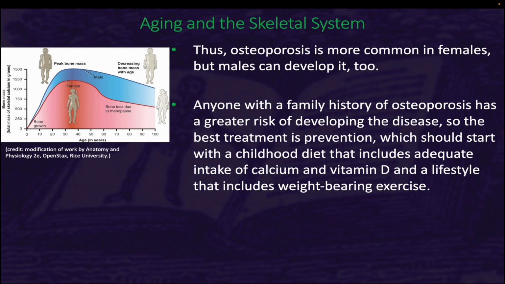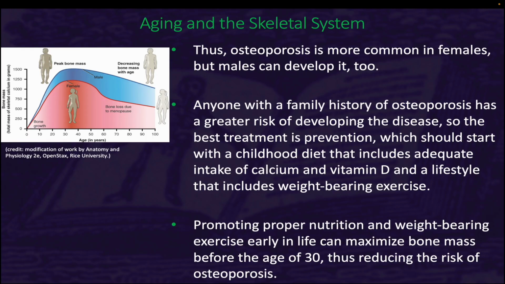prevention, which should start with a childhood diet that includes adequate intake of calcium and vitamin D, and a lifestyle that includes weight-bearing exercise. Promoting proper nutrition and weight-bearing exercise early in life can maximize bone mass before the age of 30, thus reducing the risk of osteoporosis.